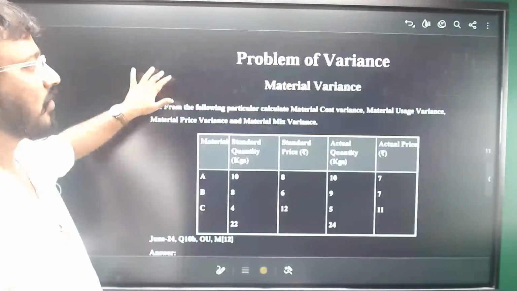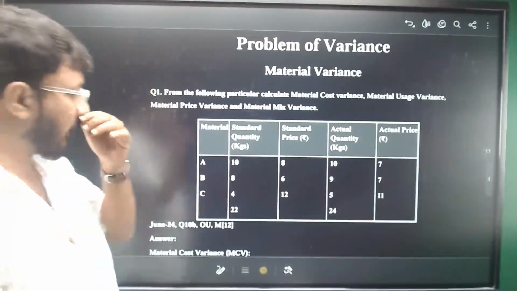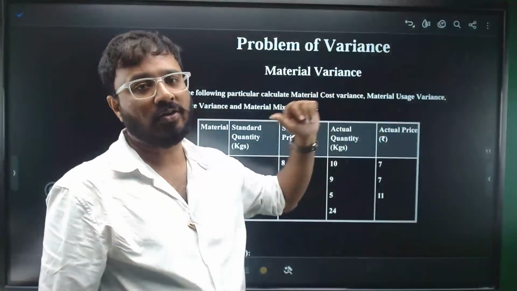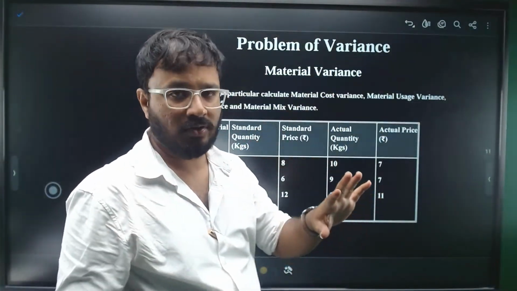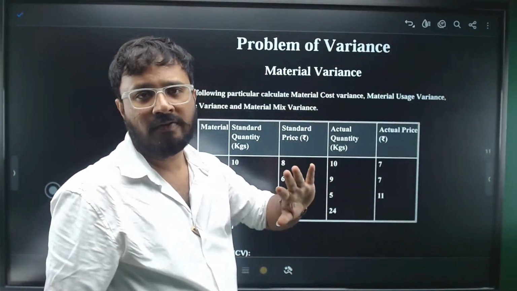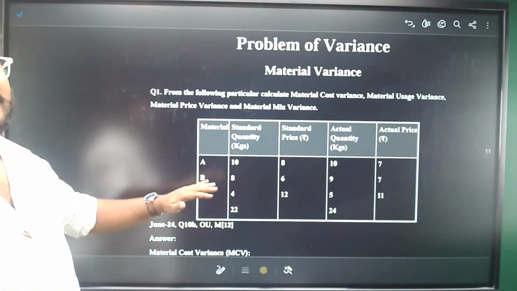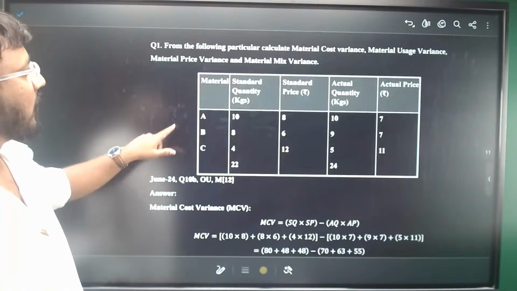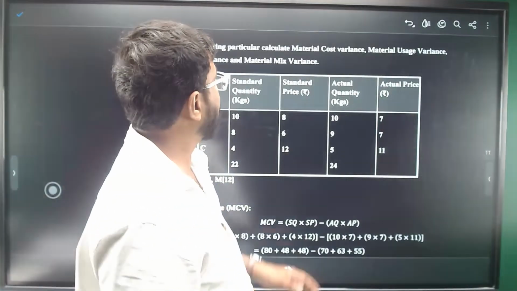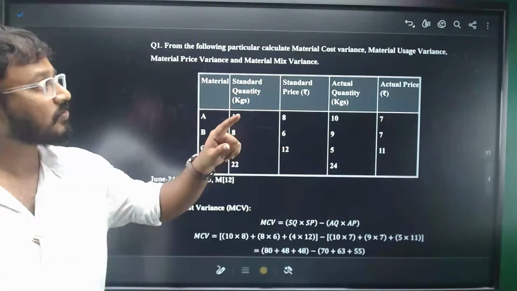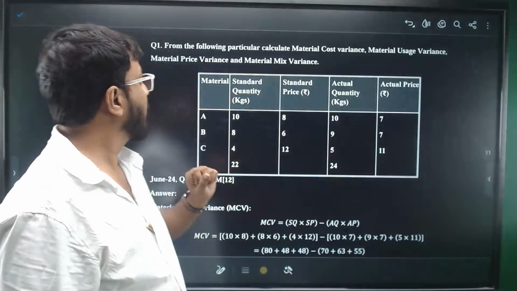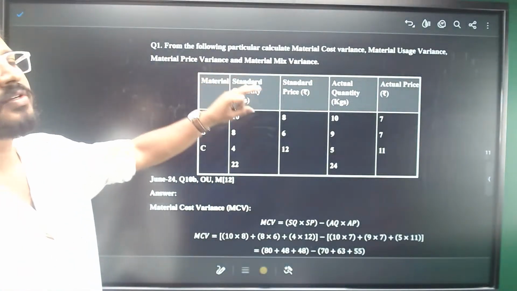Okay, question number 10B will be for standard costing. Whenever there is a standard costing question, it will be based on variances. We'll see how the material variances are calculated. Look at this question. From the following particulars, calculate material cost variance, material usage variance, as well as material price variance and mix variance.